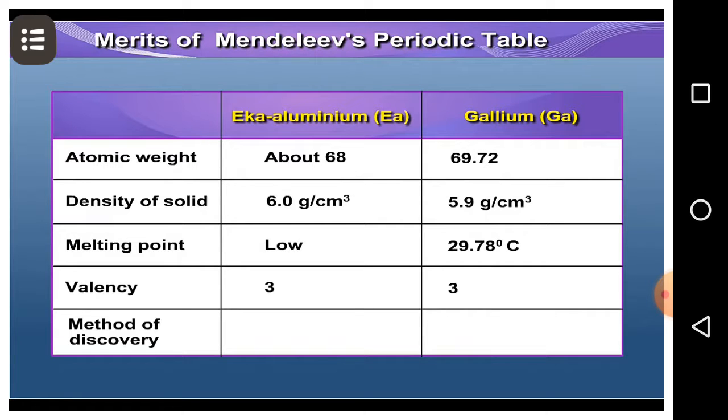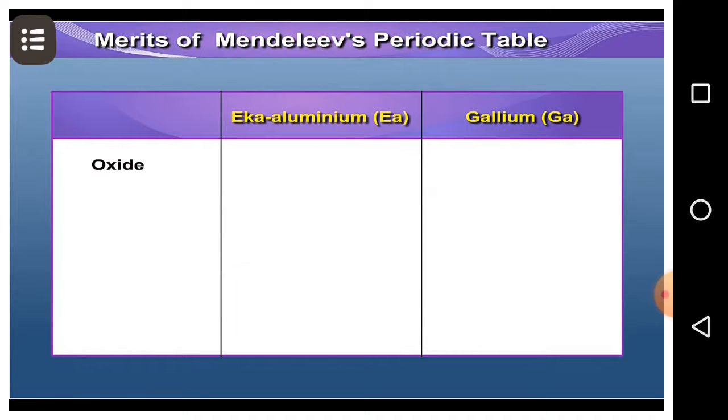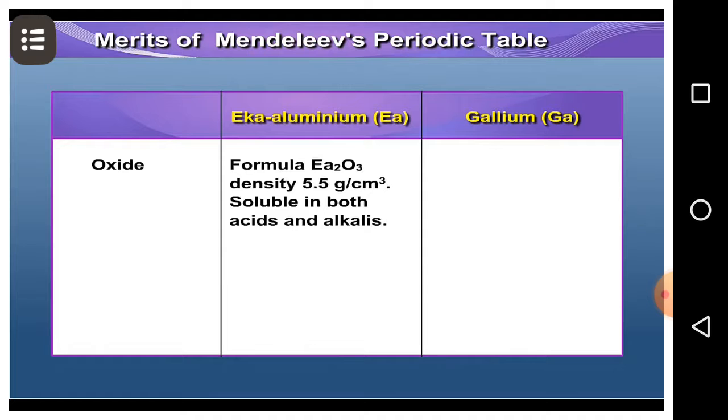Method of discovery predicted of Eka aluminium was probably from its spectrum. Well, gallium was discovered spectroscopically. Formula of oxide of Eka aluminium is Ea2O3, its density 5.5 grams per centimeter cube, and it is soluble in both acids and alkalis.